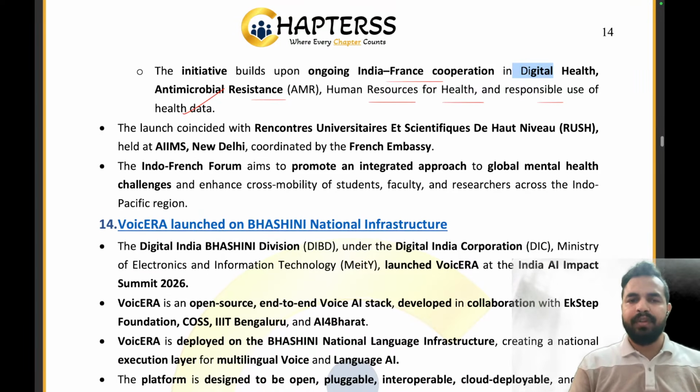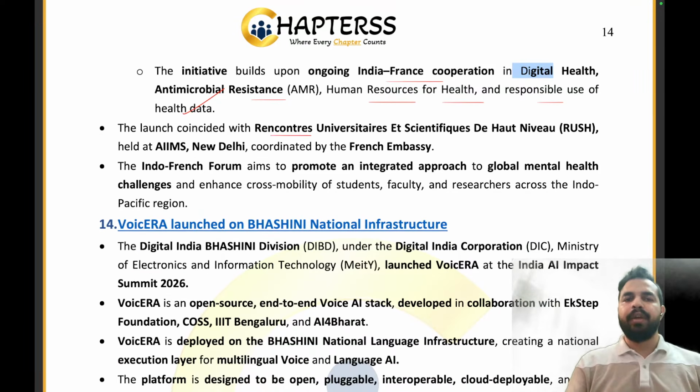The launch coincided with the Rencontres Universitaires. So just remember, guys, RUSH. The launch coincided with the RUSH held at AIIMS New Delhi, which was coordinated by the French Embassy.